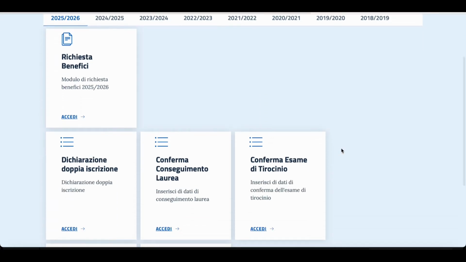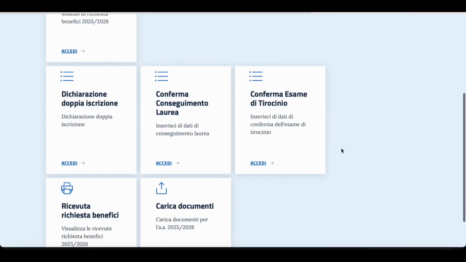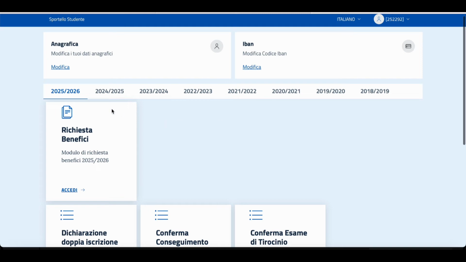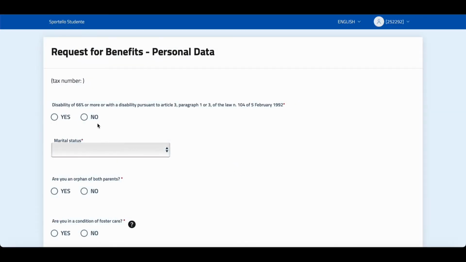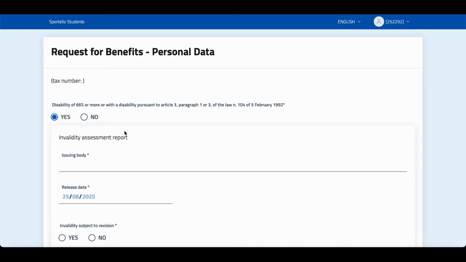So here you can see different boxes. So also you need to choose the year. So the current academic year is 2025 and 2026. So you need to click here, Richiesta benefici, click on Accedi. So the first question is about your disability. If you have a disability of minimum 66%, then you need to click on yes, and then you need to provide relevant information. Otherwise, if you do not have any disability, then click on no.